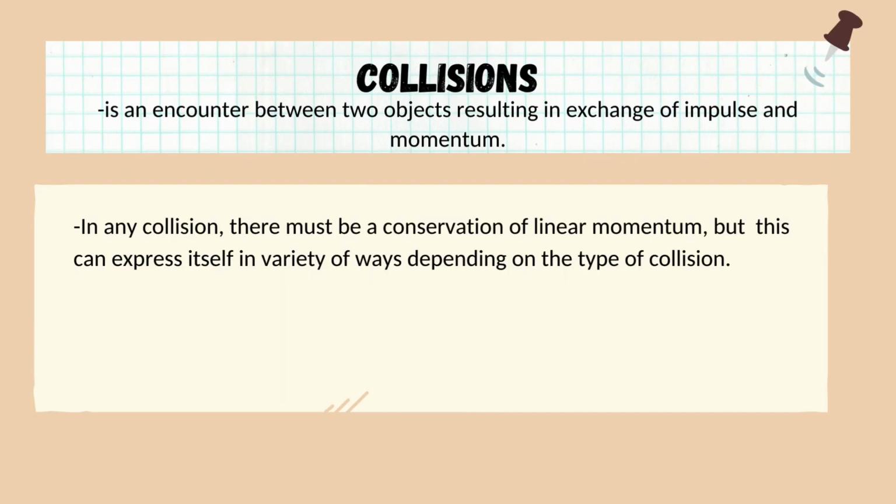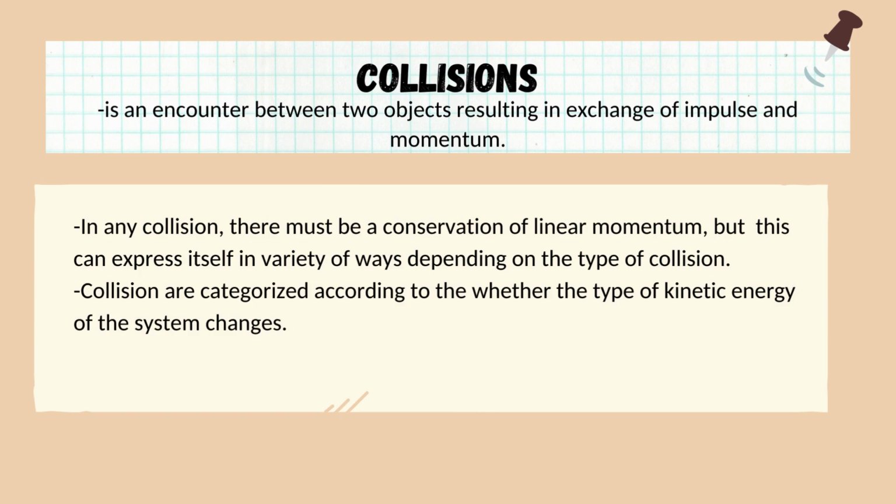Now let us talk about also collisions. So collision is an encounter between two objects resulting in exchange of impulse and momentum. Take note, class, that in any collision there must be a conservation of linear momentum, but this can be expressed itself in a variety of ways depending on the type of collision. So collisions are categorized according to whether the kinetic energy of the system changes.